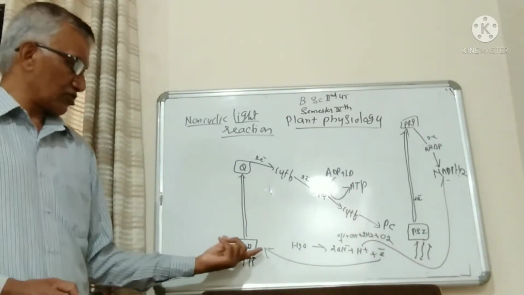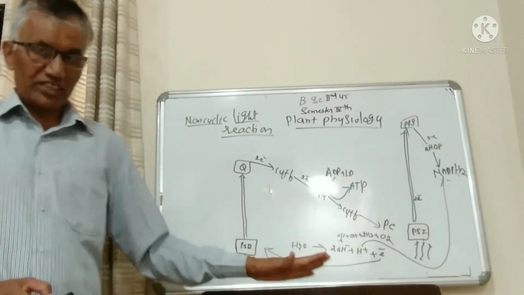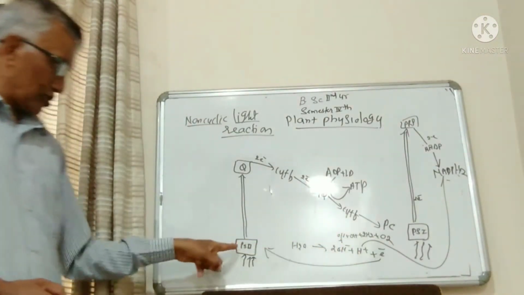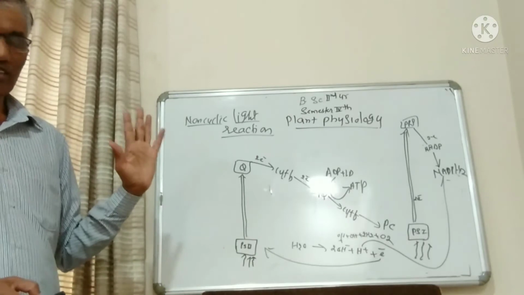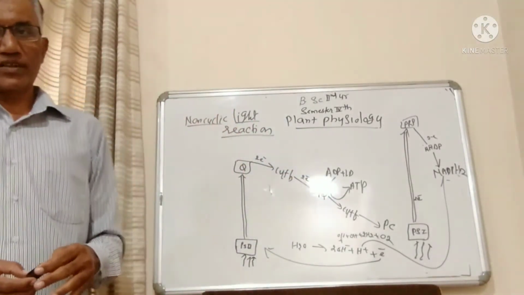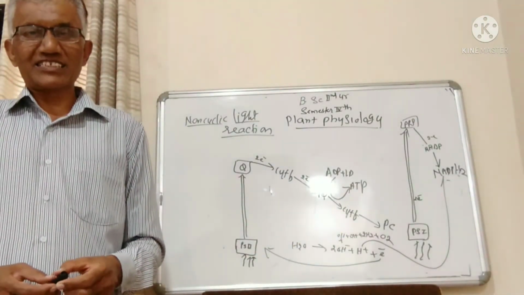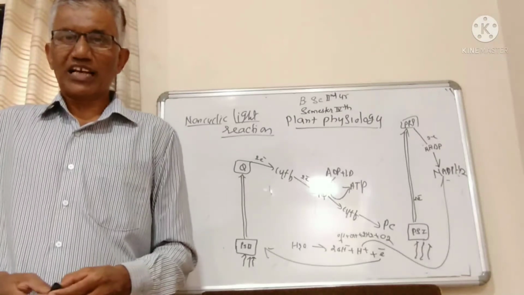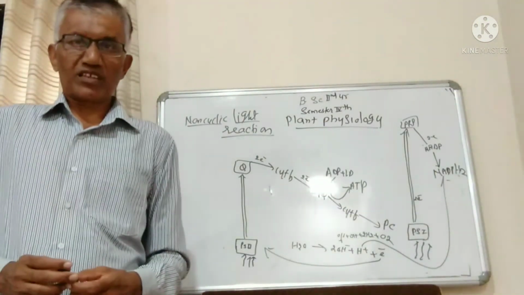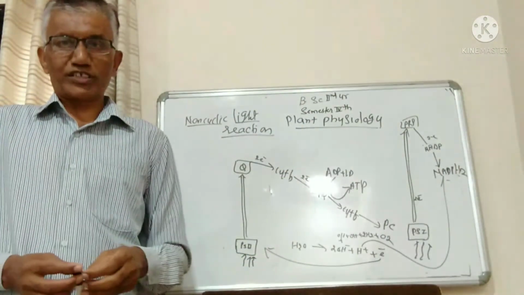So the electron deficiency is fulfilled by the photolysis of water. This is known as the Hill reaction, or photolysis of water, and another important aspect is the release of oxygen as a byproduct of photosynthesis.